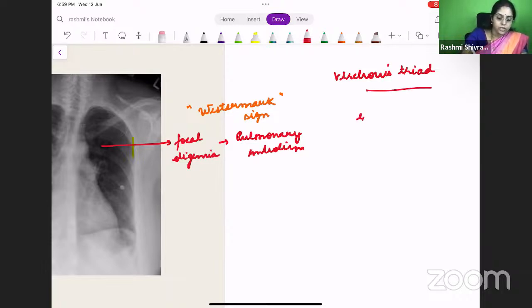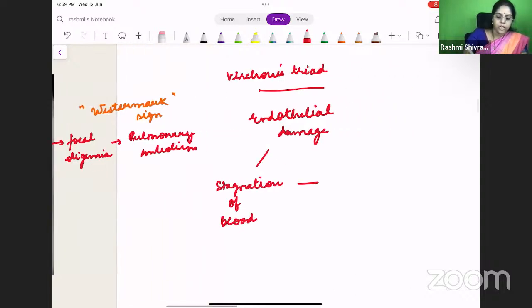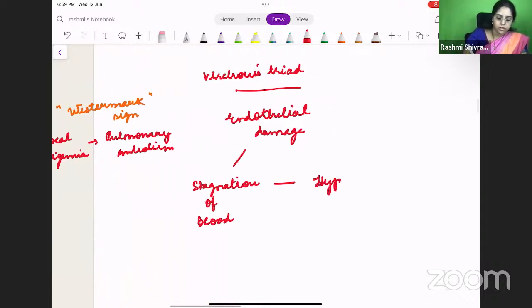What are the components of this Virchow's triad? You have the endothelial damage, right? Endothelial damage, stagnation of blood flow, and hypercoagulable state. So in the questions, what will they describe?